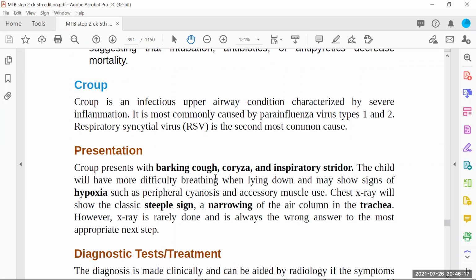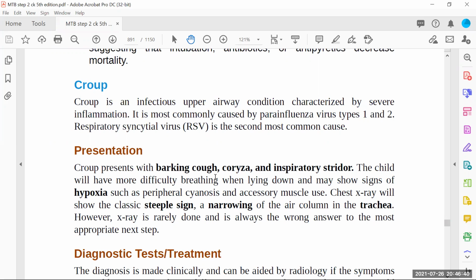And what should be the presentation? The presentation of croup is very clear and very suggestive. You can easily make a diagnosis whenever the baby has a barking cough. The cough is just like the baby is barking. Second, coryza: you will see inflammation of the nasal mucosa and of the buccal mucosa. And third, inspiratory stridor. What is inspiratory stridor?